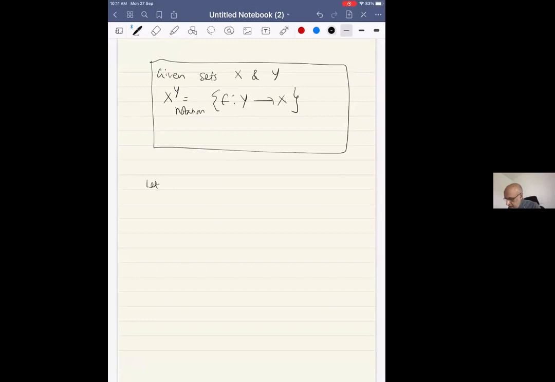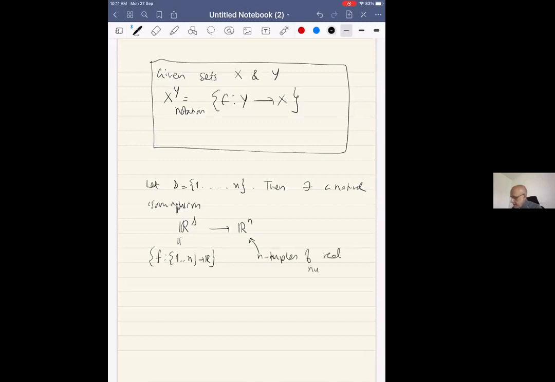So let S be the set 1 to n. Then there is a natural isomorphism from R to the S to what I call R to the n. This consists of maps from the set 1 to n to R, and this consists of n-tuples of real numbers.